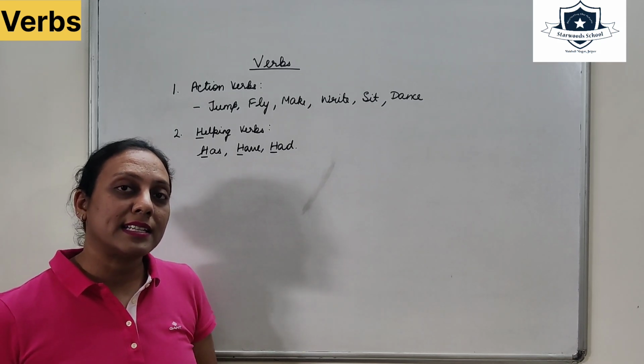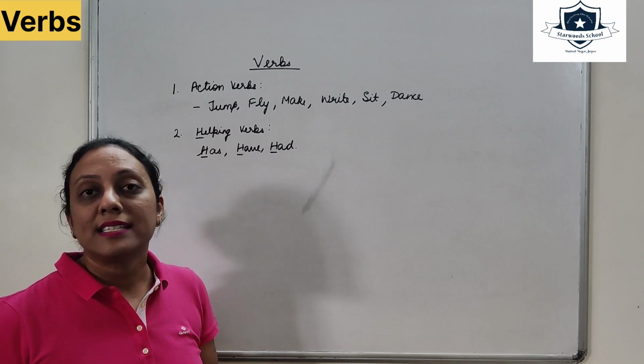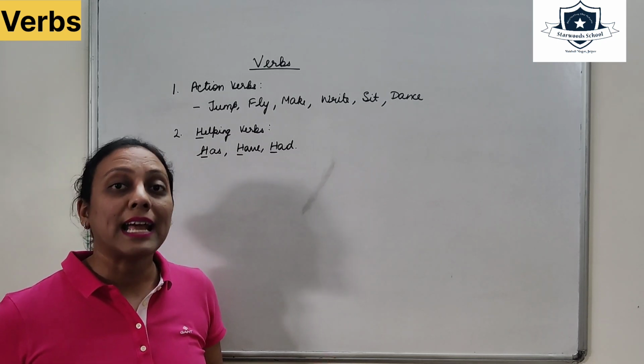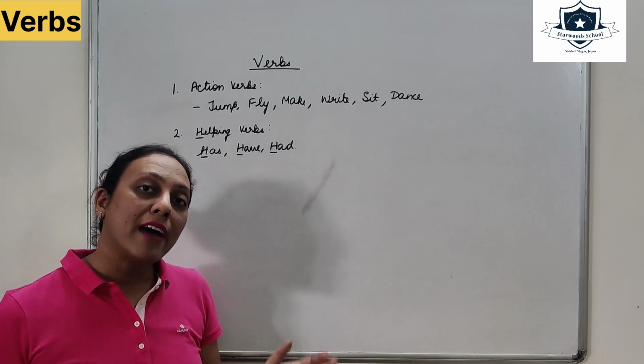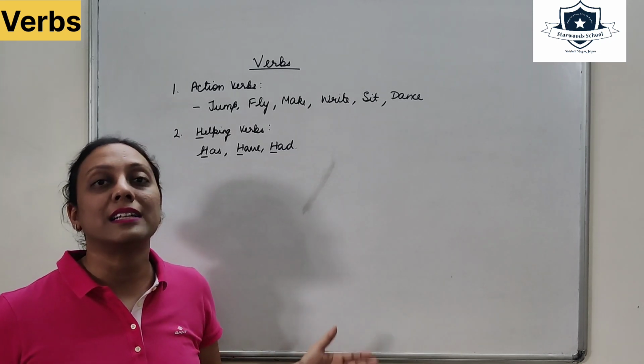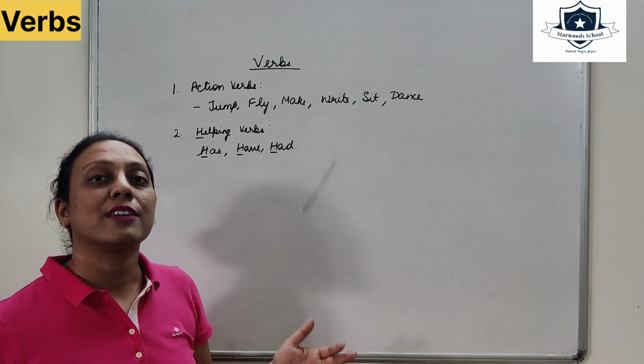So when I say the sentence, I have a big house, it does not have any action verb, but it has got have as a verb. So, have is a helping verb which is helping the entire sentence for its formation.